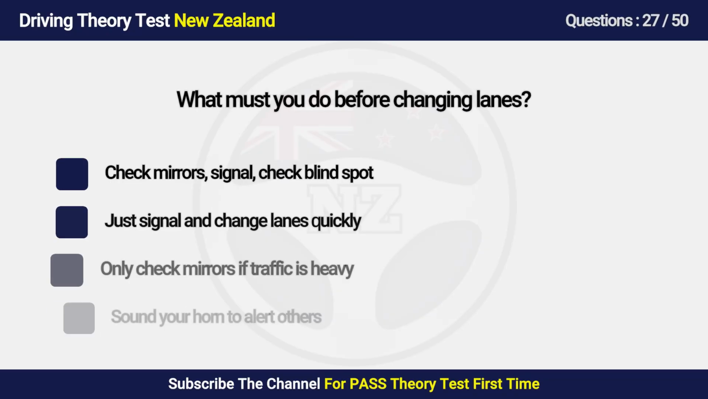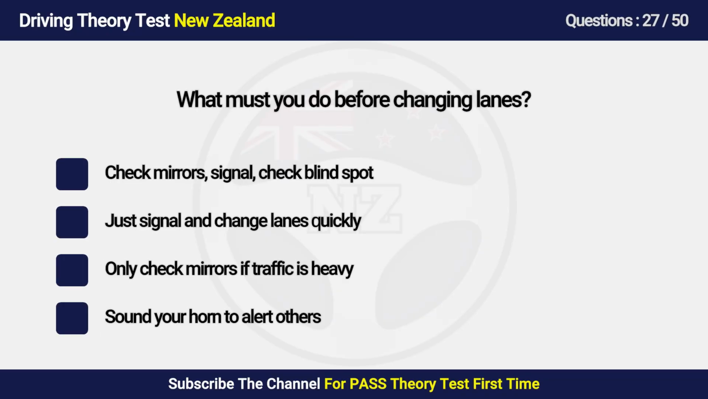Question 27. What must you do before changing lanes? A. Check mirrors, signal, check blind spot. B. Just signal and change lanes quickly. C. Only check mirrors if traffic is heavy. D. Sound your horn to alert others.